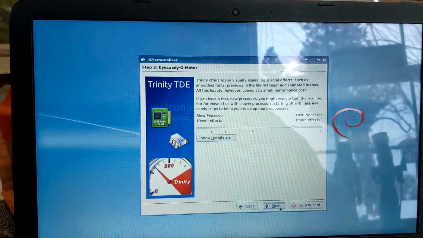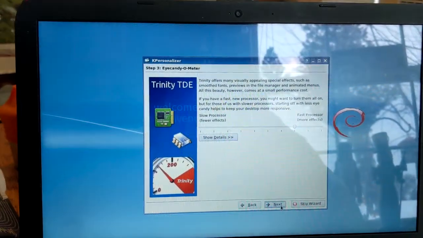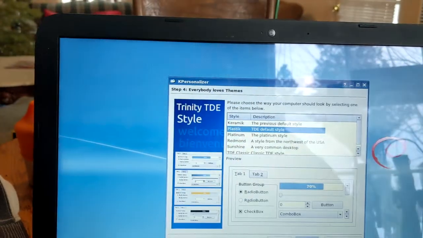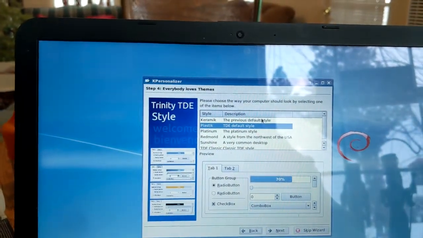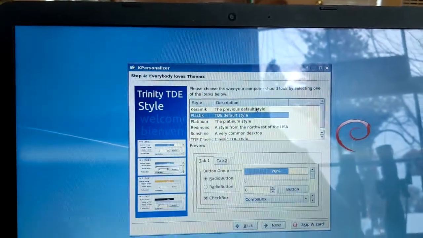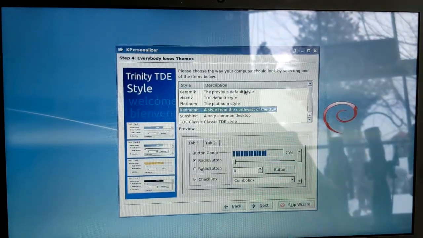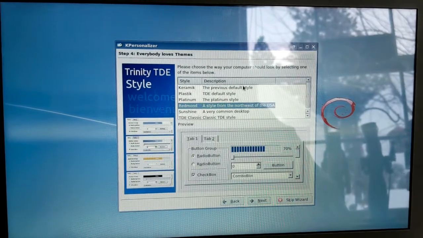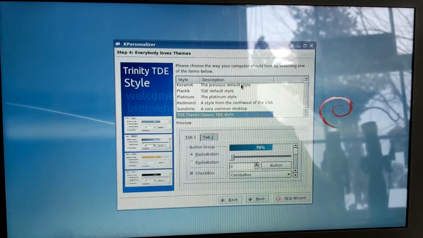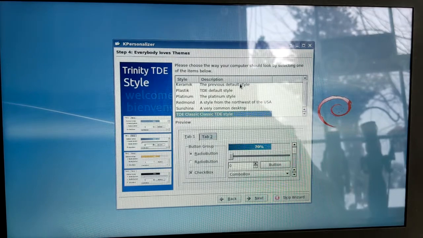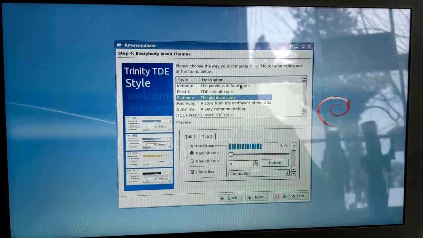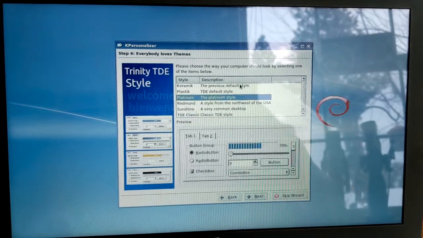As you can see, I have a touch screen. Sure. Ooh, and I can change the style. This is the differences here. Platinum, Redmond, we can look like the good old-fashioned Windows. Sunshine, TDE Classic style. There's the default, there's the classic. Let's go with default.